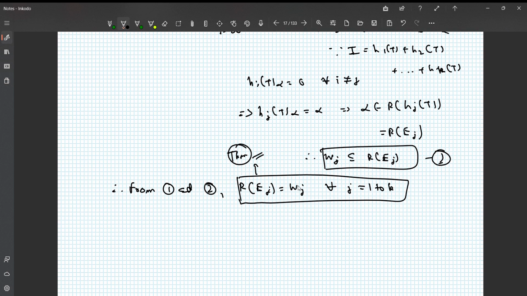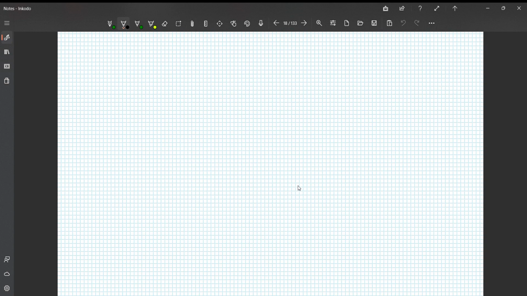Is it clear? So what are we left to show? We are left to show that each of these W_j's are T invariant. So we have two things left. One, to show that each of these W_i's are T invariant, and next, to show that the minimal polynomial of T restricted to W_i is p_i to the power r_i.